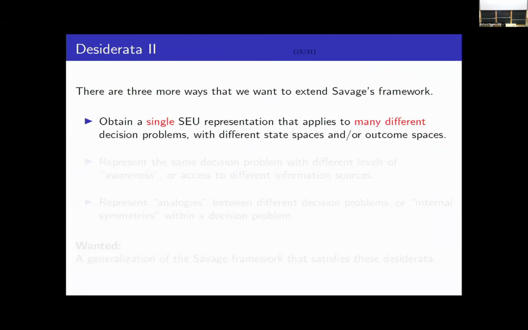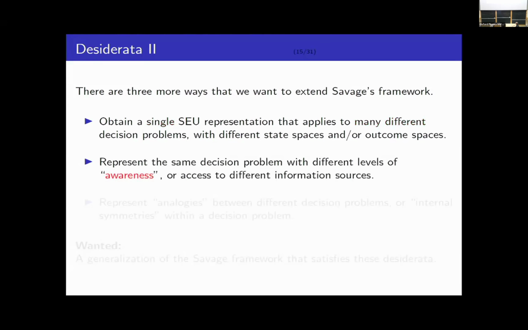So of course, we could just form a separate subjective expected utility representation for every single decision problem the agent faces, but this has two problems. First of all, it's not very parsimonious. And second of all, we would like these different expected utility representations to be somehow consistent with one another. So what we really want is some kind of grand unified expected utility representation that applies to all of these different decision problems at the same time.